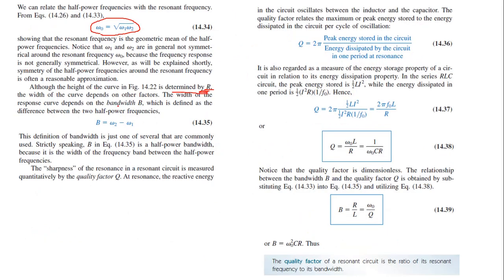It depends upon the bandwidth, which is defined as the difference between the two half power frequencies. So bandwidth determines the width of the curve. Bandwidth is represented by B, which is the difference between the two half power frequencies, equal to omega 2 minus omega 1.